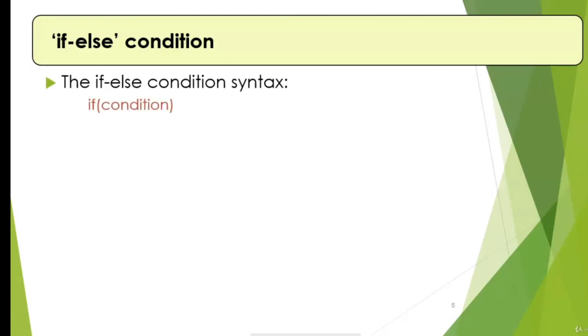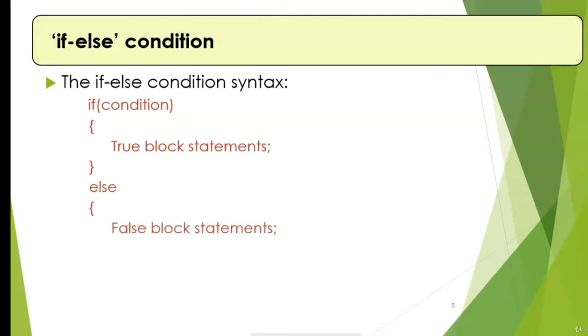Let's discuss the if else condition. The syntax for the if else condition is as follows. If, in the bracket, the condition; if the condition is true, then which code will be executed? Mention that code in the curly braces. We will call it the true block statements. Else, if the condition is false, then mention that code inside the else block. We will call it the false block statements.